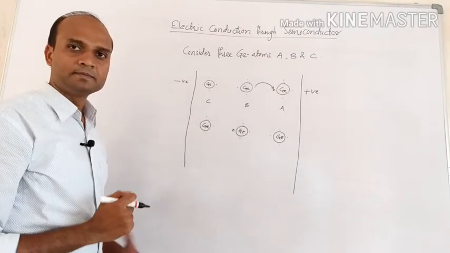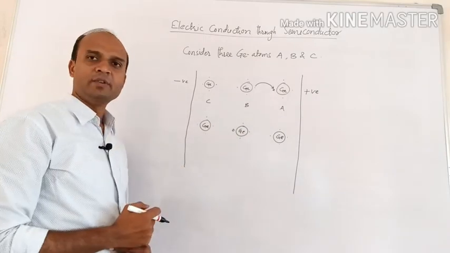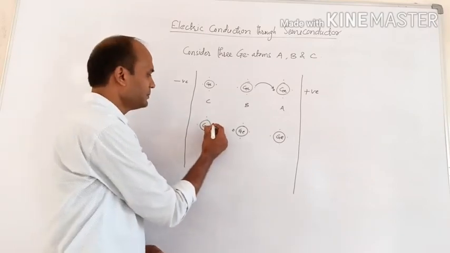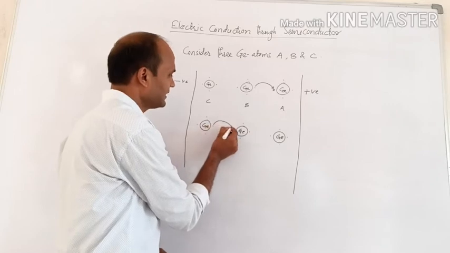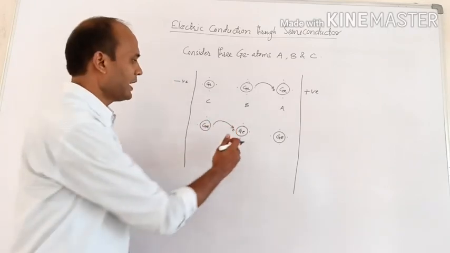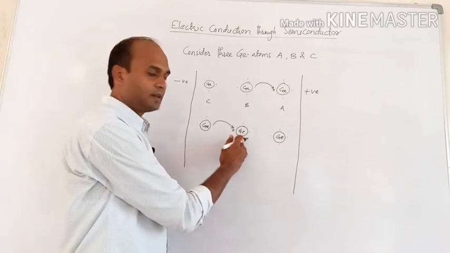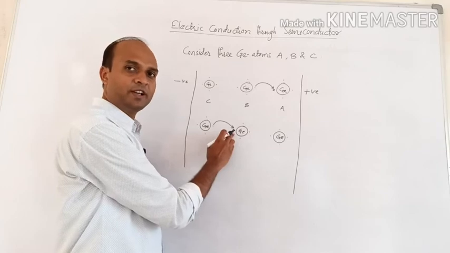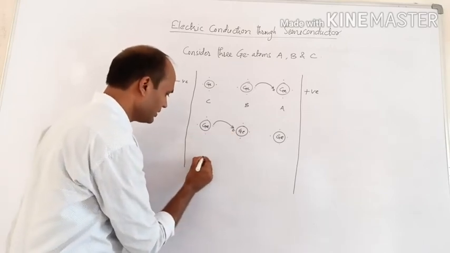Now again energy will be gained by the electron from atom C, and because of this energy, again the electron from atom C will be shifted to atom B to fill up this vacancy, and as soon as this vacancy is filled up, the situation will be like this.